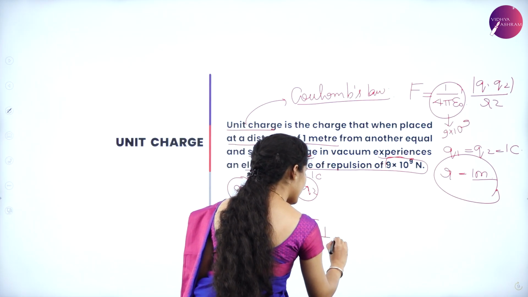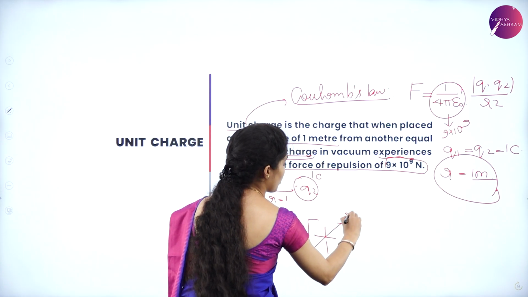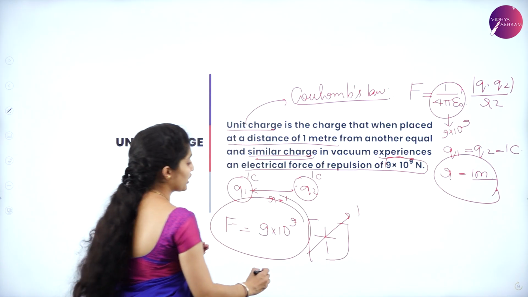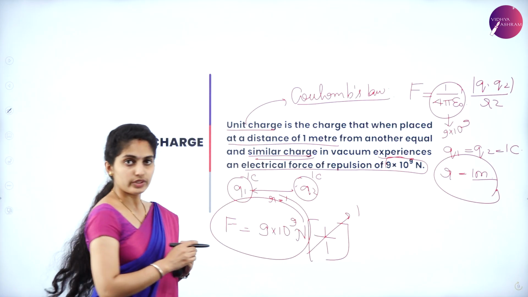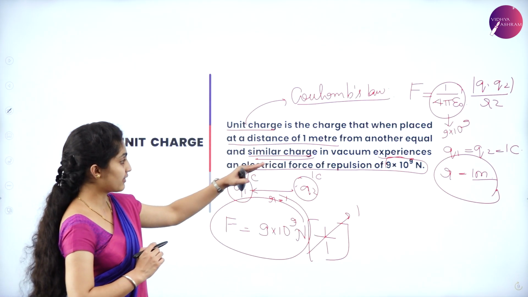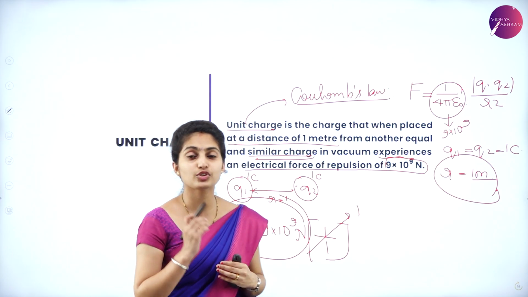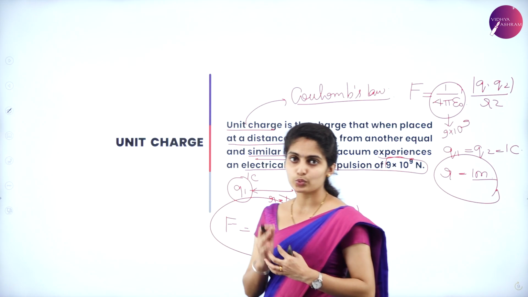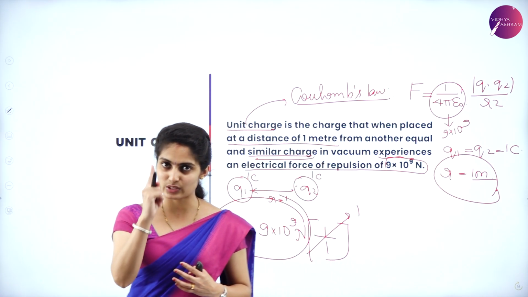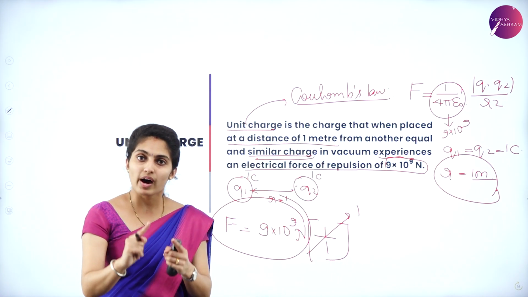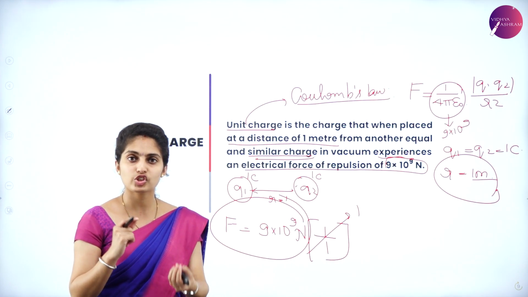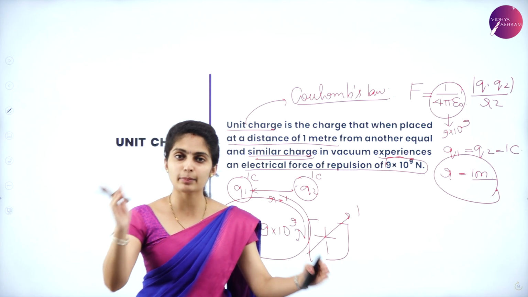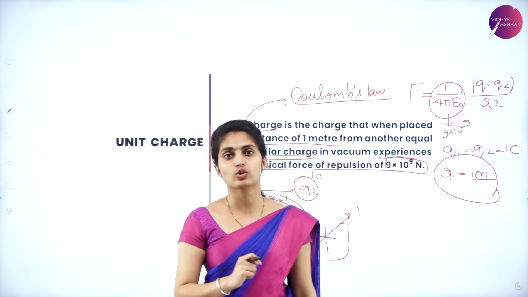Everything is like 1 divided by 1, so it is always 1. So what remains is F is equal to 9 into 10 to the power of 9 Newton. Okay, so the same thing is given here. This concept is known as unit charge. So if you know Coulomb's law, it's very easy for you to define a unit charge. Unit means 1. You're talking about one value, that is the magnitude of the charges, 1 Coulomb. Both the charges are similar, and they are separated by a certain distance, and that distance is also 1 meter.